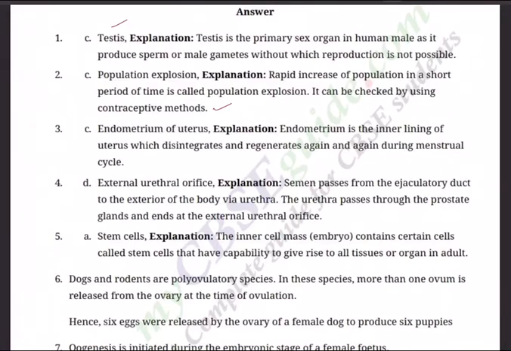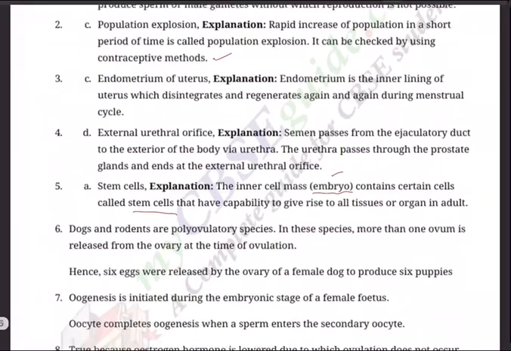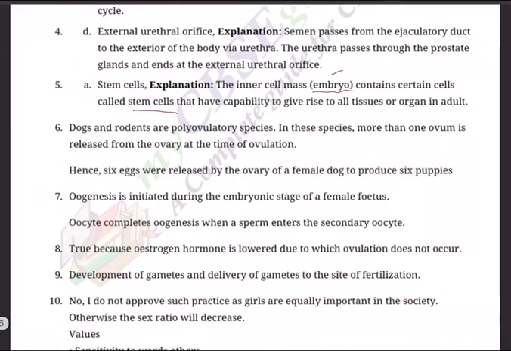Question 4, D, external urethral orifice. Semen passes from the ejaculatory duct to the exterior of the body via the urethra. The urethra passes through the prostate gland and ends at the external urethral orifice. Question number 5, A, stem cells. The inner cell mass of the embryo contains certain cells called stem cells that have the capability to give rise to all tissues or organs in the adult.